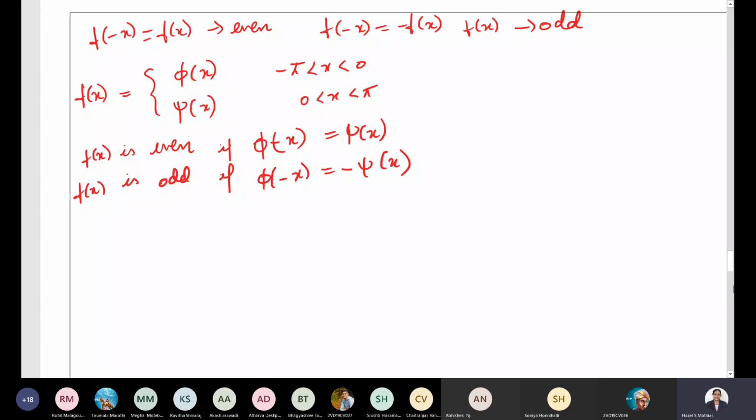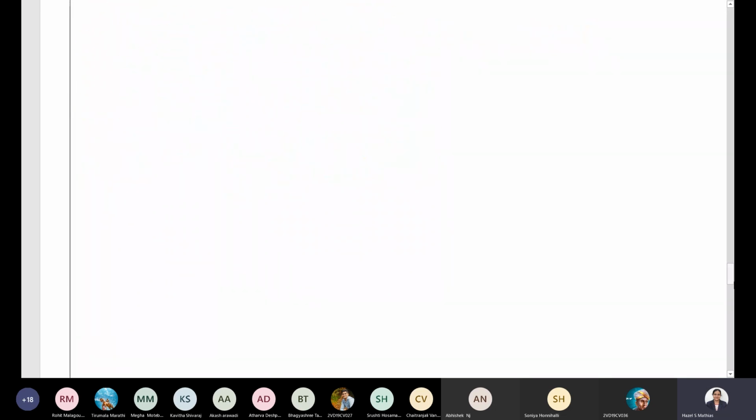In the case of discontinuous functions, if phi of minus x is equal to xi of x, it's even. If phi of minus x is equal to minus xi of x, then it is odd. These two things you need to remember. So let's discuss one question so that the concept of odd and even function is quite familiar to you all.